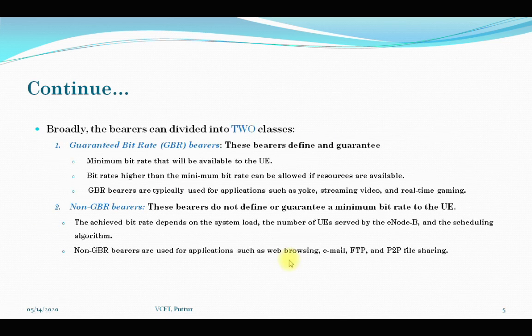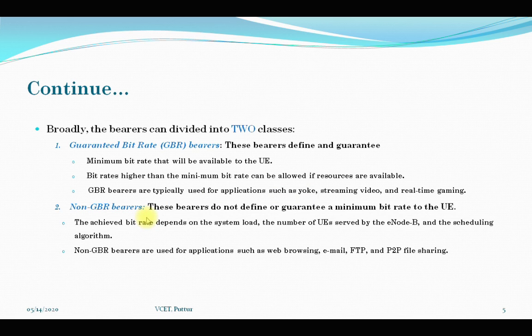Now these bearer services are broadly classified into two classes. The first class is called guaranteed bit rate, or GBR, bearers. These bearers define and guarantee a minimum bit rate that is available to the user equipment. Similarly, bit rates higher than the minimum bit rate can be allowed if resources are available. GBR bearers are typically used for applications such as VoIP, or voice, streaming video and real-time gaming.